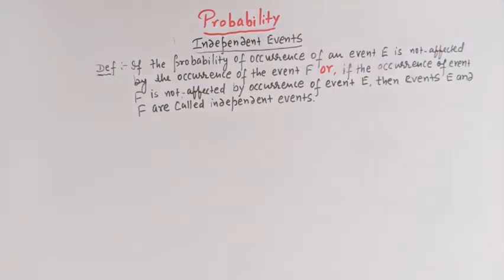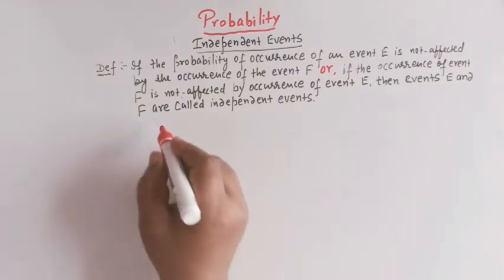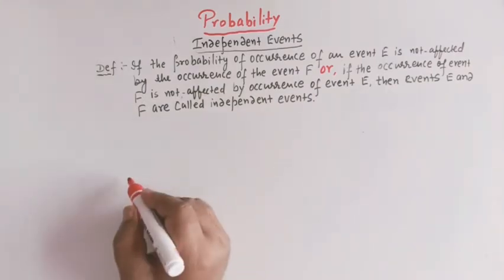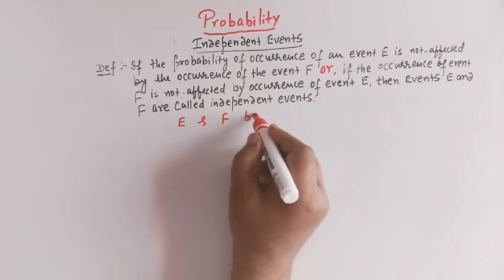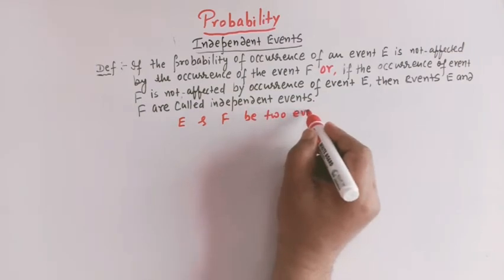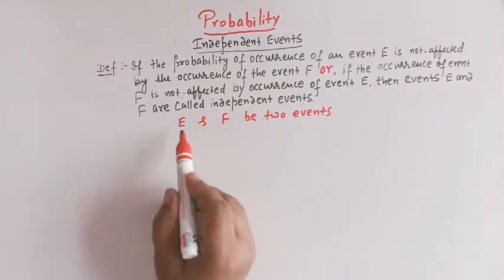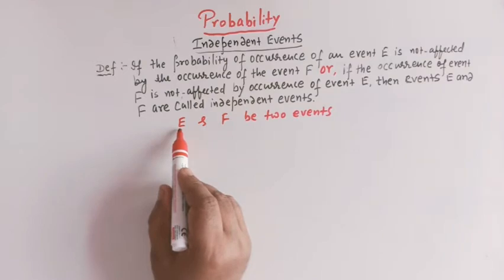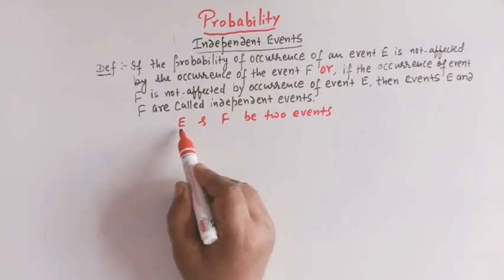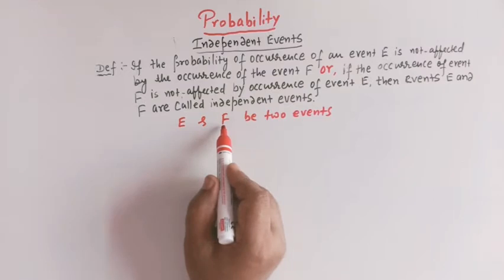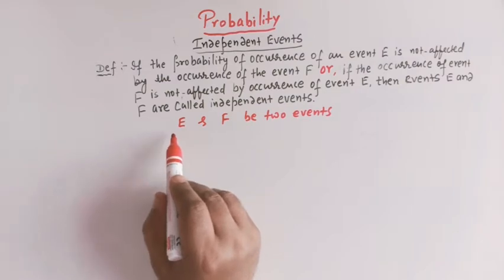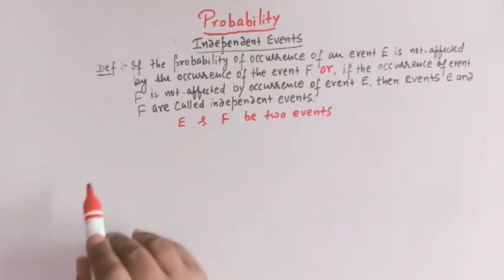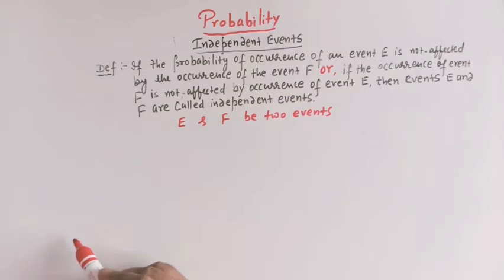called independent events, right? Suppose we have a random experiment and let E and F be two events, right? Now if the occurrence of E is independent of the occurrence of F, or the occurrence of F is independent of the occurrence of the event E, then the two events E and F are known as independent events, right?